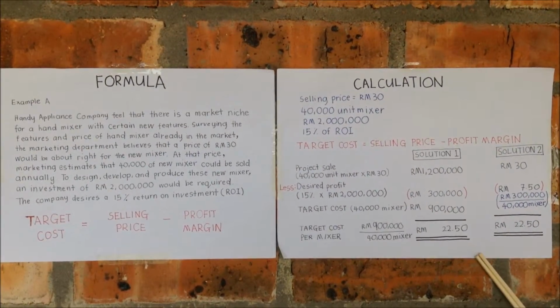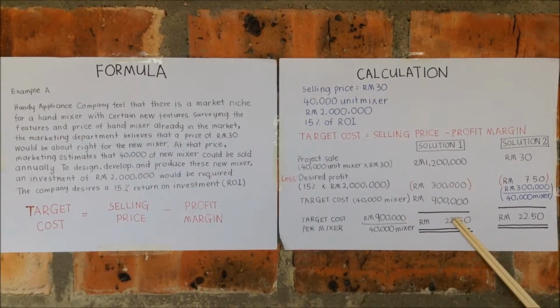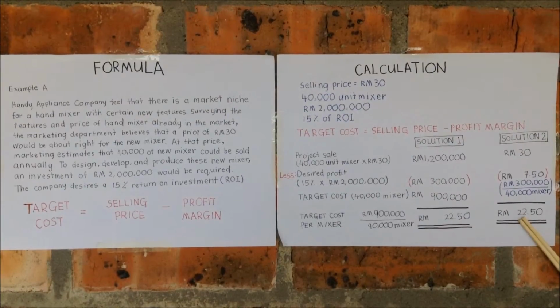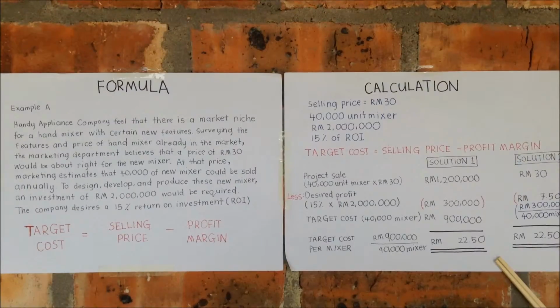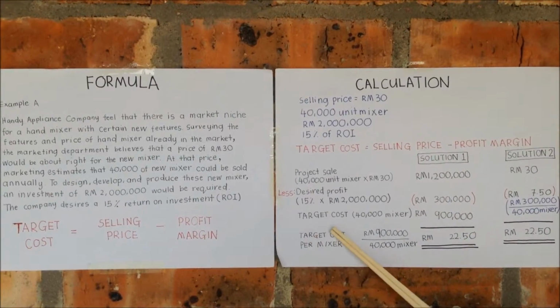As you can see, the amount of target cost per unit of mixture for solution 1 and solution 2 is the same. Both solutions will get the same amount. Okay, the advantage of target costing is it can manage cost from an early stage, that is, at the design stage, to maximize the potential for cost reduction.